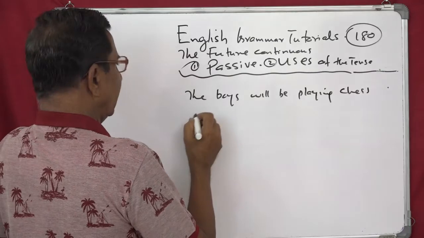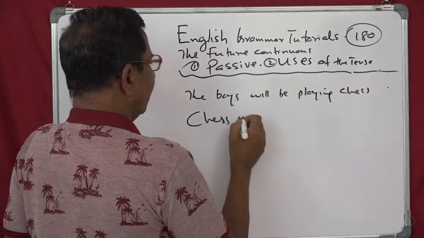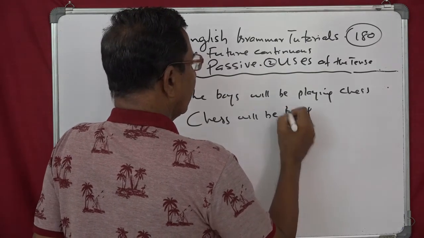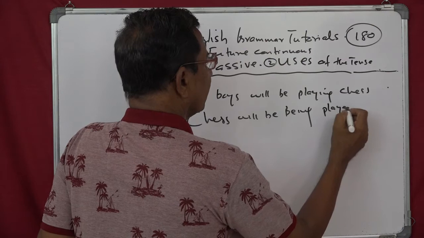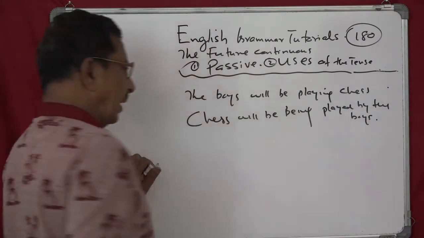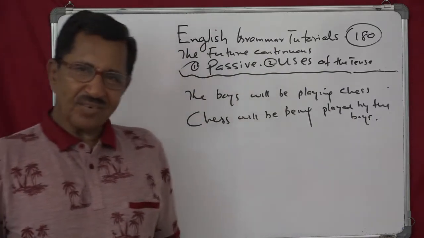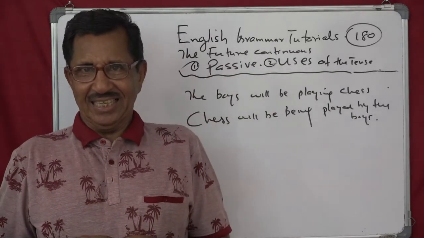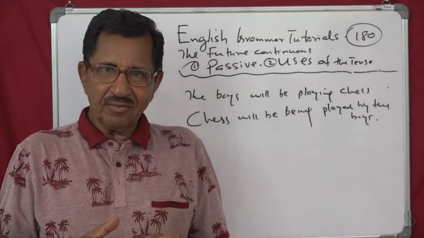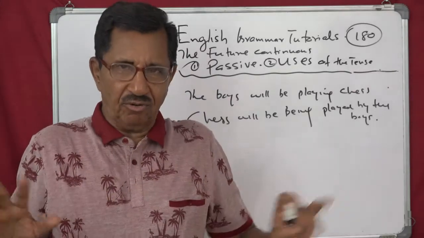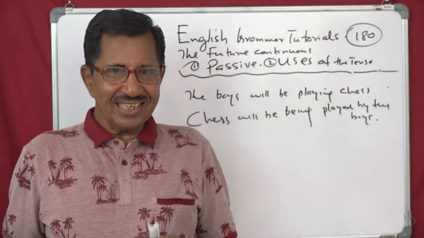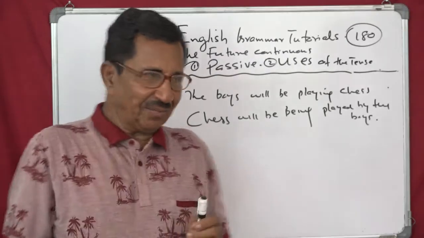Now passive will be: chess will be being played, past participle, by the boys. But as you can see, it is comparatively clumsy. And the future continuous passive is not widely used at all, to be very frank. That's why I thought the discussion shall be limited to one or two examples.